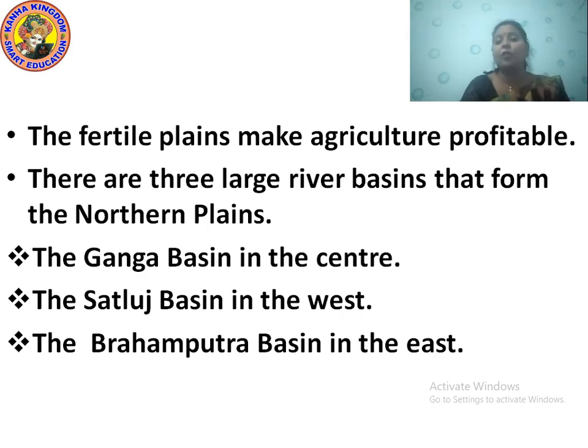The Himalayan ranges are divided into three parallel ranges. Number one is the Greater Himalayas, also called Himadri. Second, the middle or lesser Himalayas, called Himachal. And the last one, the outer Himalayas, also called the Shivaliks.